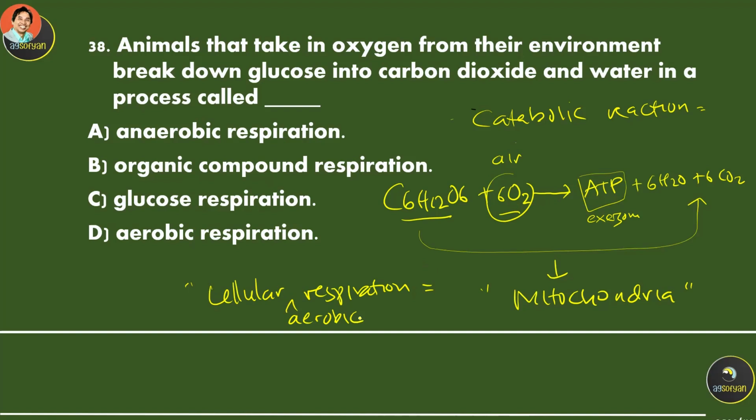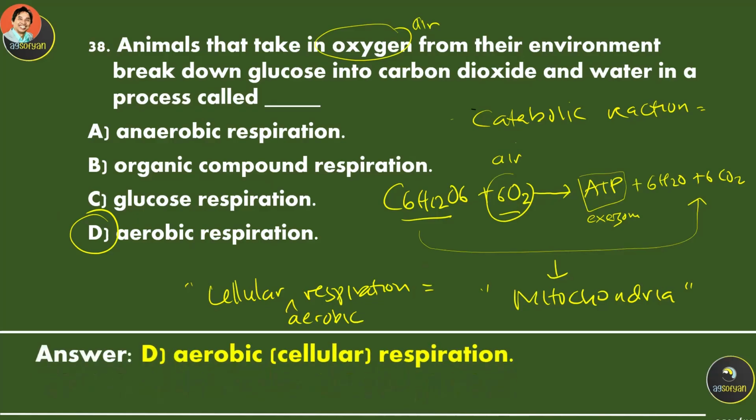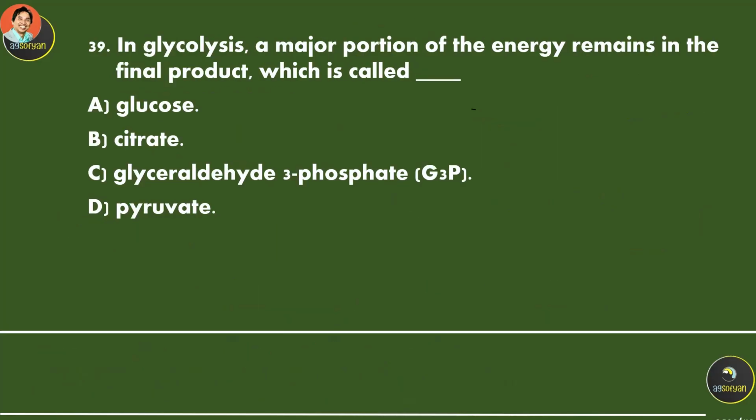Cellular aerobic respiration is sometimes just called cellular respiration or aerobic respiration because it requires oxygen. In glycolysis, a major portion of the energy remains in the final product.